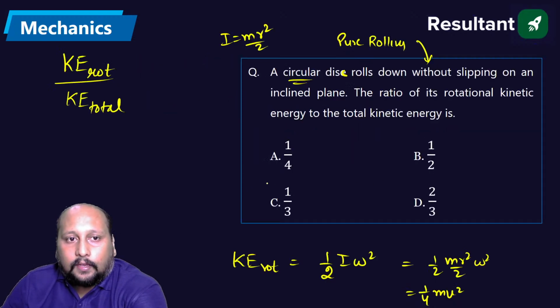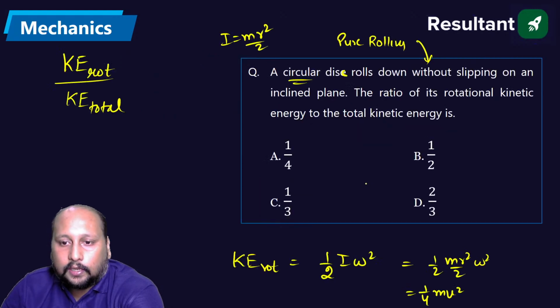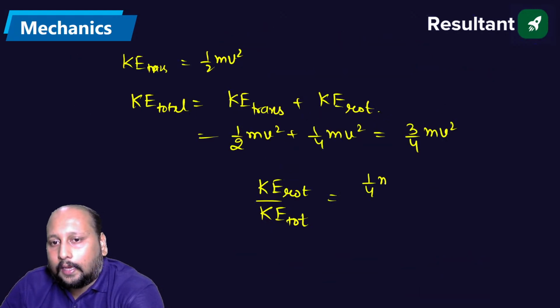Okay, so we are having kinetic energy of rotational, kinetic energy of total. Rotation is 1 by 4 mv square, total is 3 by 4 mv square. You will be getting 1 by 3 as the correct answer.